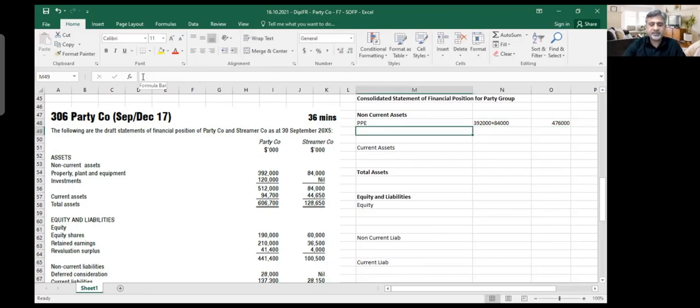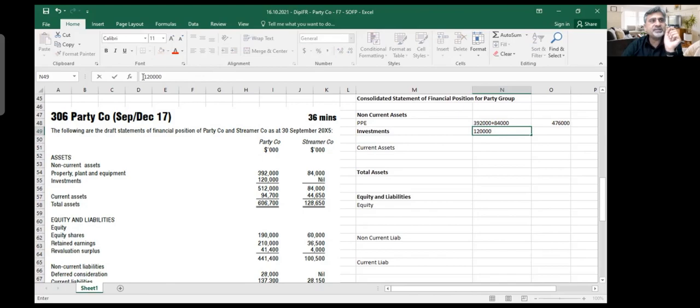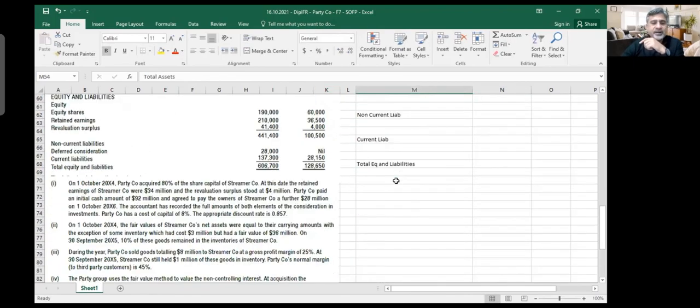Then comes my investments. Now, I know that the investment total is 120,000, but out of 120,000, the subsidiary investment I cannot show. Subsidiary investment should not be shown. So I'm not sure what is inside the 120,000. Okay, let's see what is inside 120,000. Come in here and see. You made in the subsidiary a cash payment of 92 and a deferred consideration of 28.